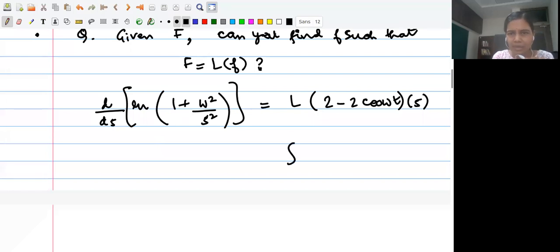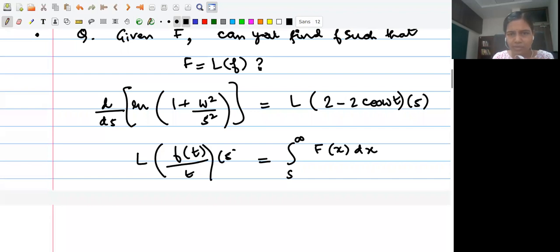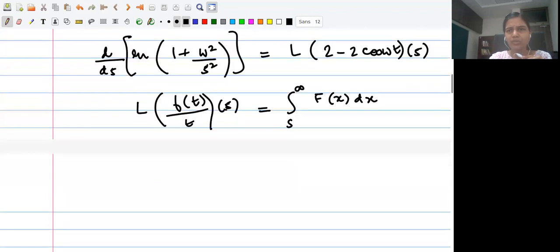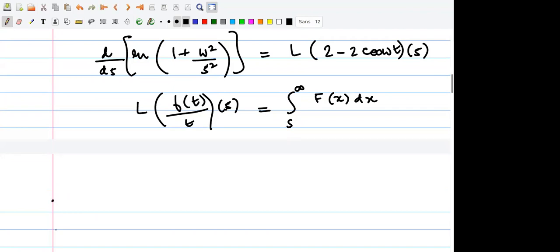So integral from s to infinity of f of x dx is the Laplace transform of f of t by t, so this is understood, this is evaluated at s, right? And now if you put these two together, how should I write it so that there is clarity? I think it can be like d by dx of ln of 1 plus omega squared by x squared, into dx. Instead of f of x, it must be written as L of 2 minus 2 cos omega x dx.